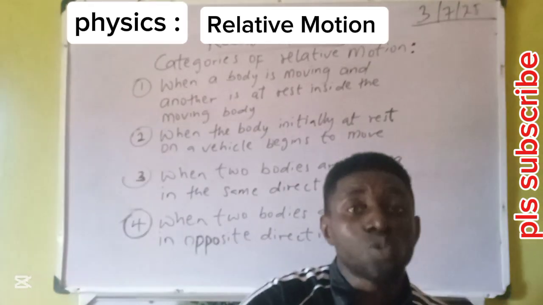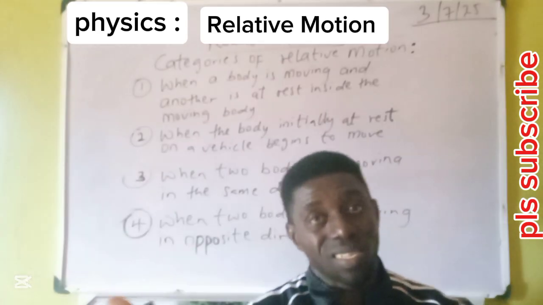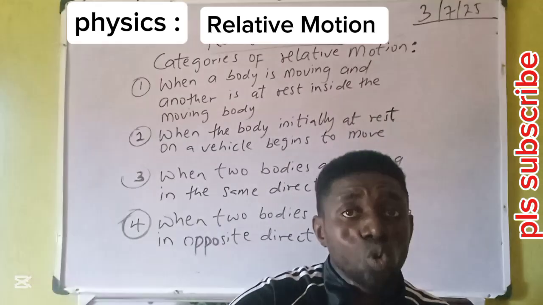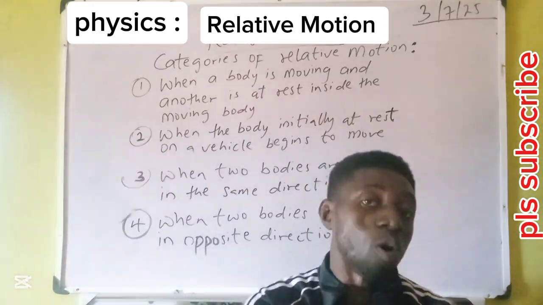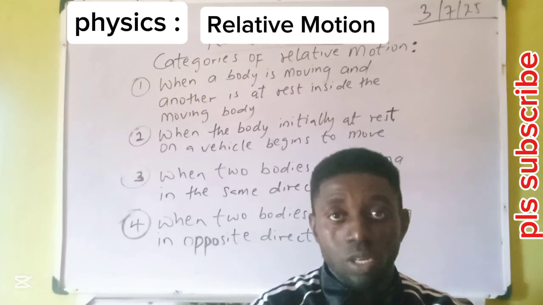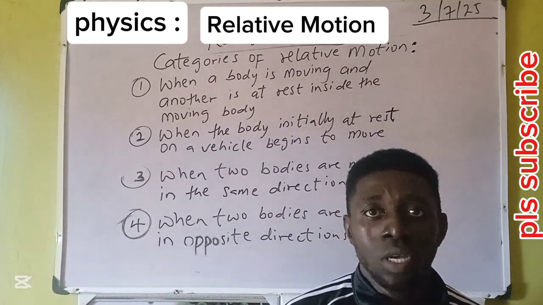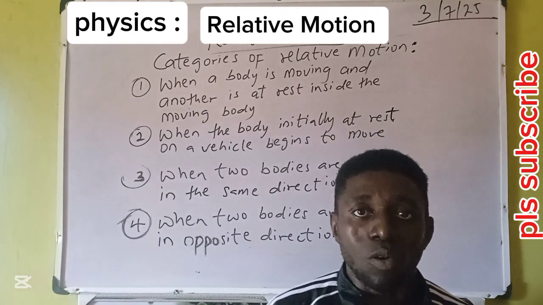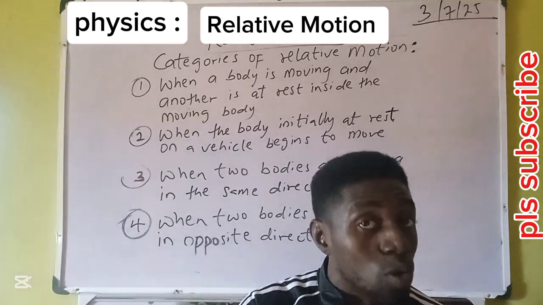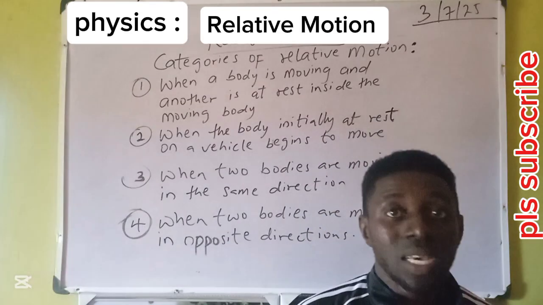Then when this passenger wants to return back to his or her seat, and the passenger maintains 2 meters per second, this time the car is going forward, and this passenger is going backward, opposite direction, then this passenger will subtract from the speed of the vehicle. It will now be 20 minus 2, giving us 18 meters per second.